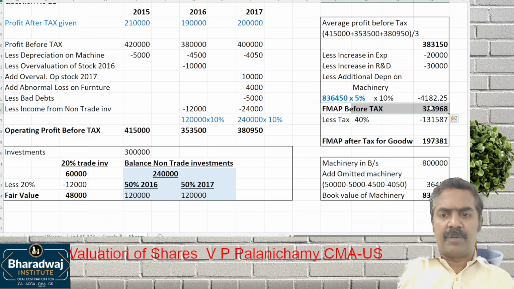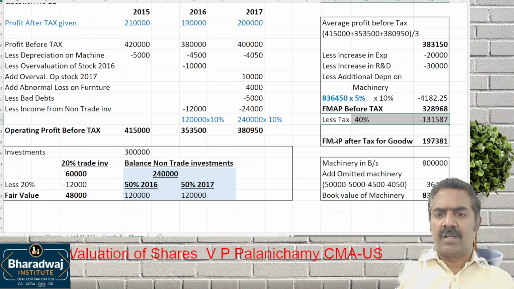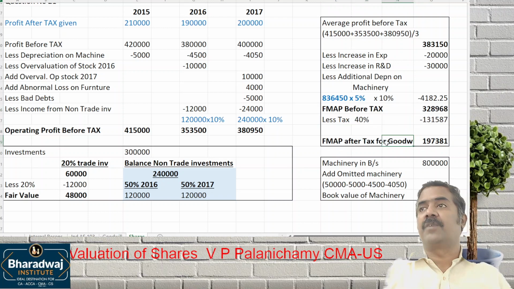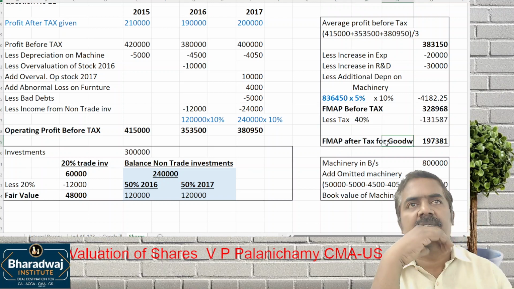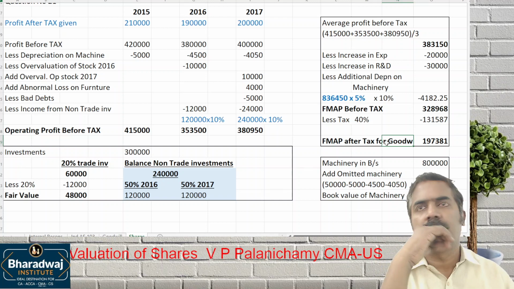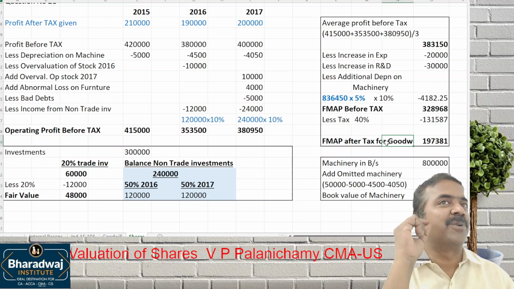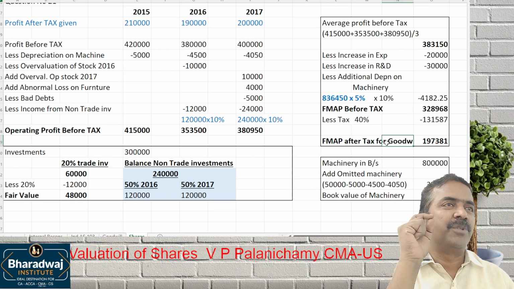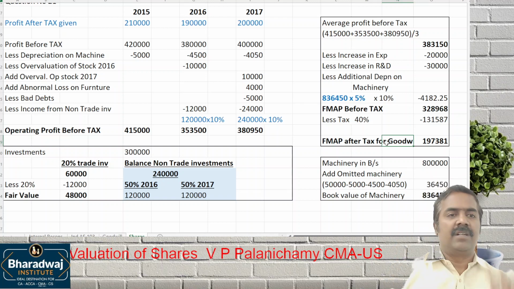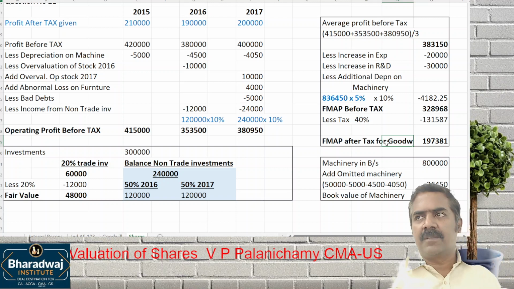Future maintainable profit before tax minus tax will give us what? Future maintainable profit after tax, for which valuation? Goodwill valuation. Please remember, we worked out only which profit? Future maintainable average profit. Have we copied this?